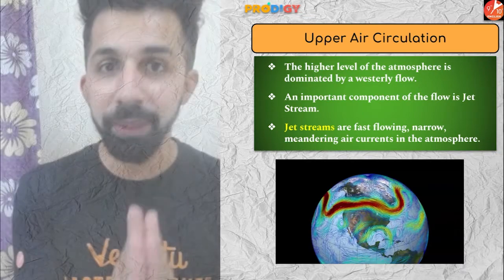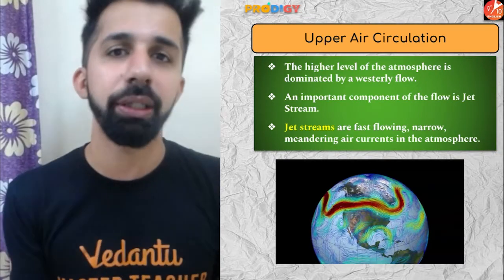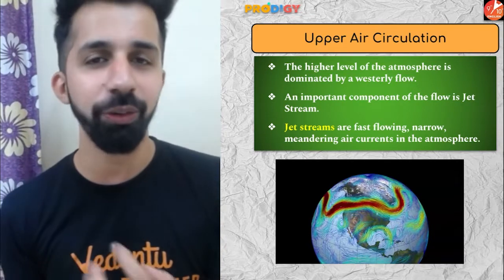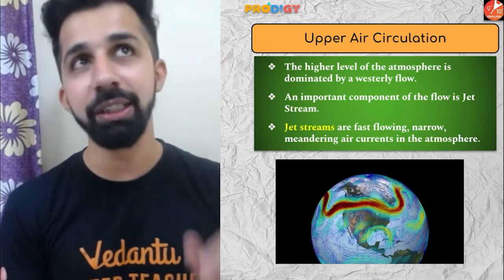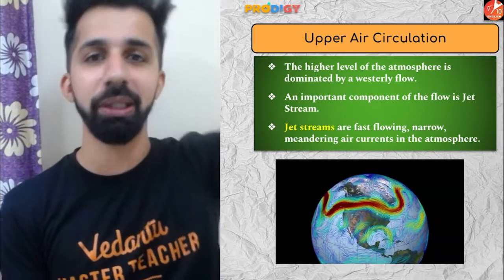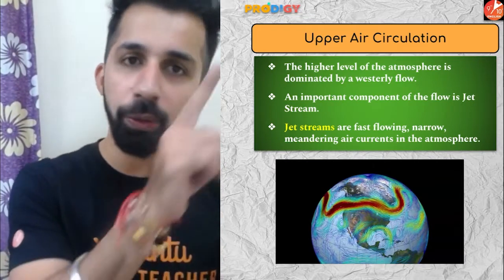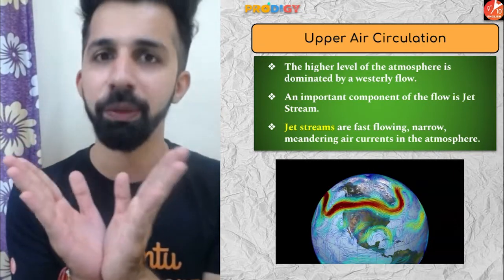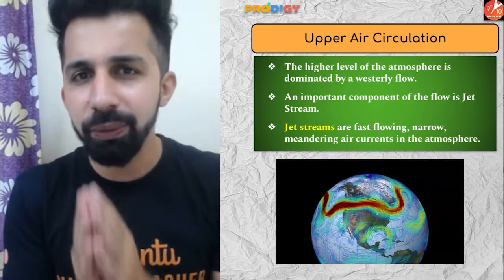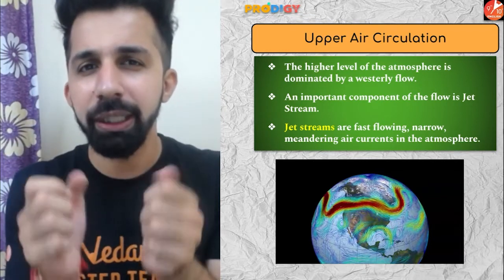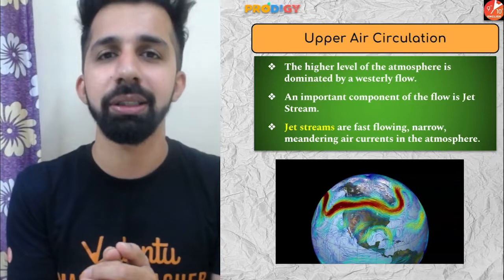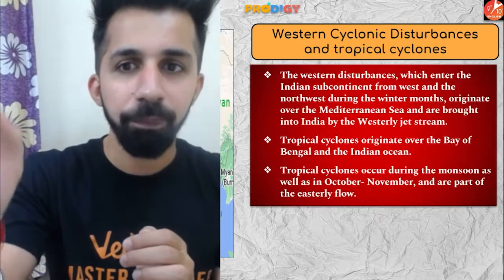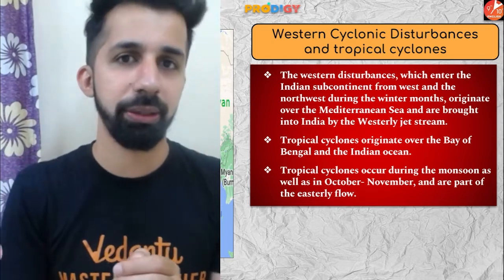Now guys, their speed varies in summer and winter. Their speed is between 110 kilometers to 184 kilometers per hour. They are moving at an altitude of 12 kilometers, and they move from west to east. These are planetary winds or permanent winds. Now, how are these winds affecting the climate of India? Let's understand. Let me link the jet streams with western cyclonic disturbance.